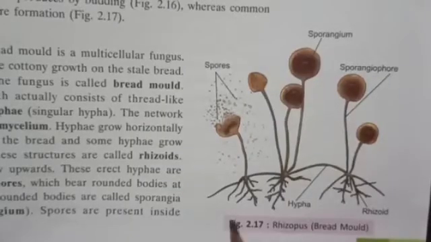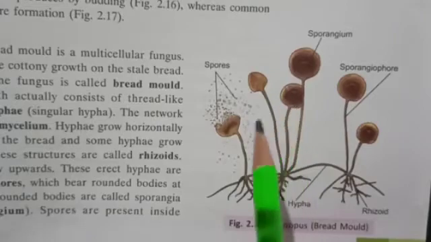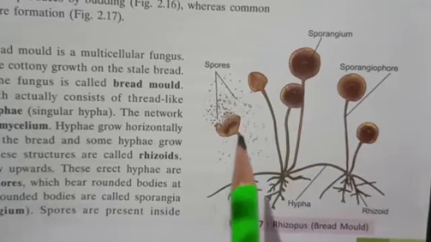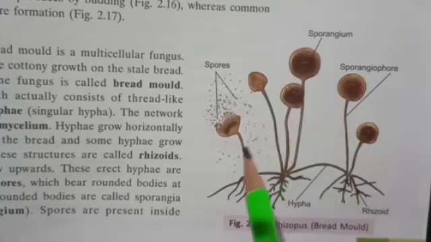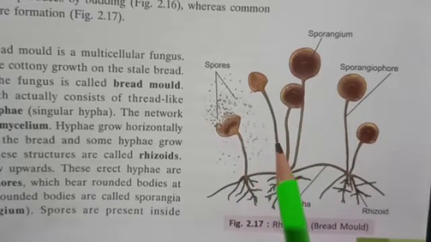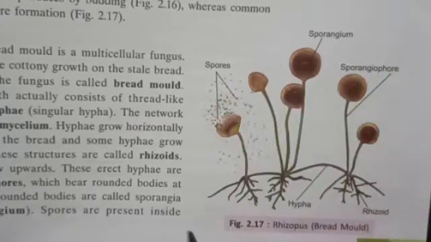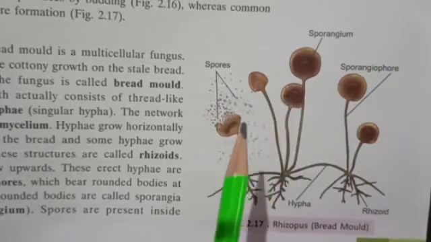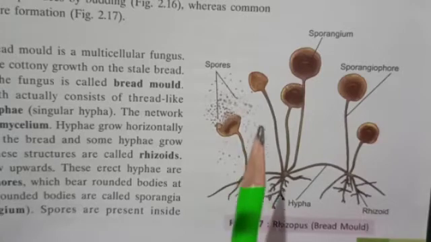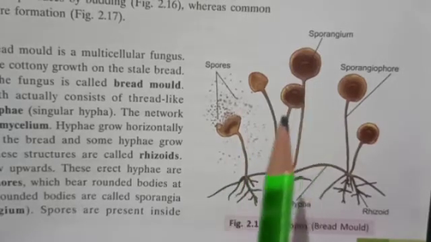Now students, let us study the structure of bread mold. Or we can say, let us study the structure of Rhizopus, also known as bread mold. So this is the structure of bread mold. Just now I told you that bread mold is a multicellular fungus.